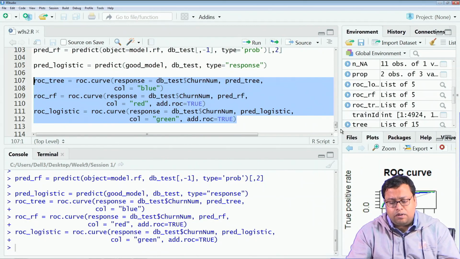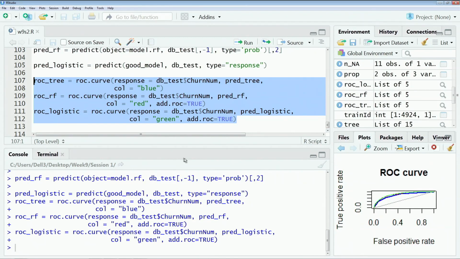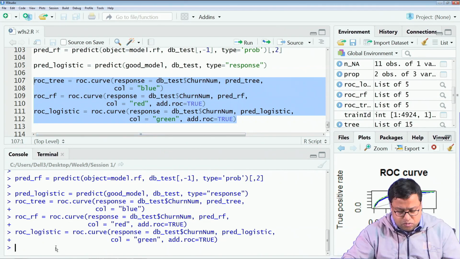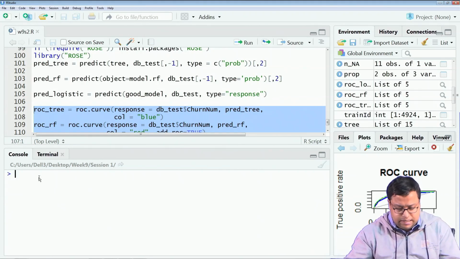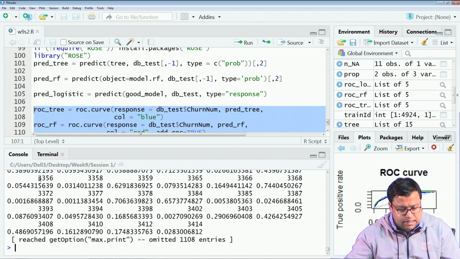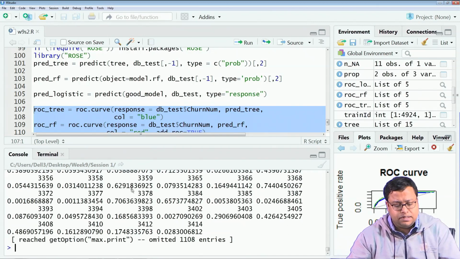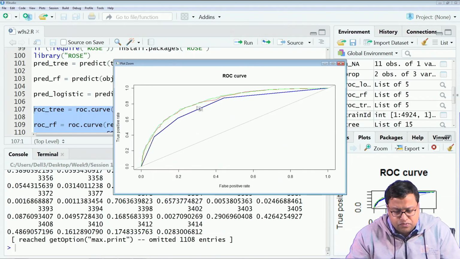You could have drawn a confusion matrix also to check how it is good and how it is bad. To do that, you see that pred_logistic is basically a vector of probabilities.